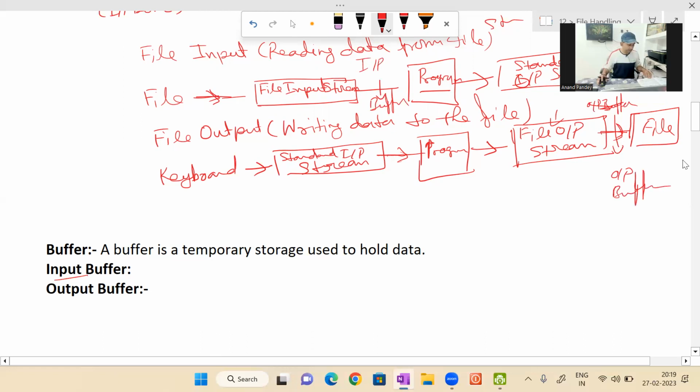Okay, so what does it mean? Let me explain, listen carefully. An input buffer is used for reading a large chunk of data from a stream. I'm reading from the book, I'm not hiding this, I will explain it. An input buffer is used for reading a large chunk of data from a stream.